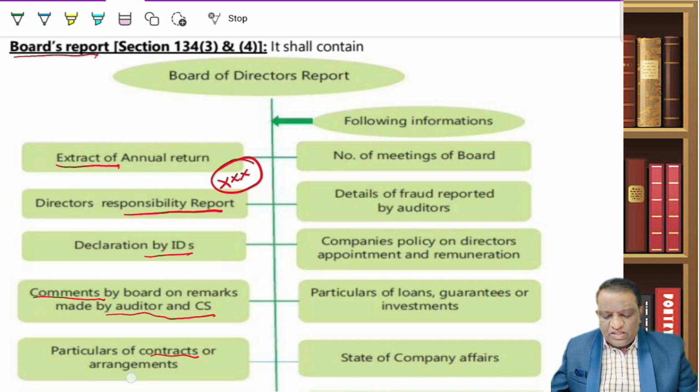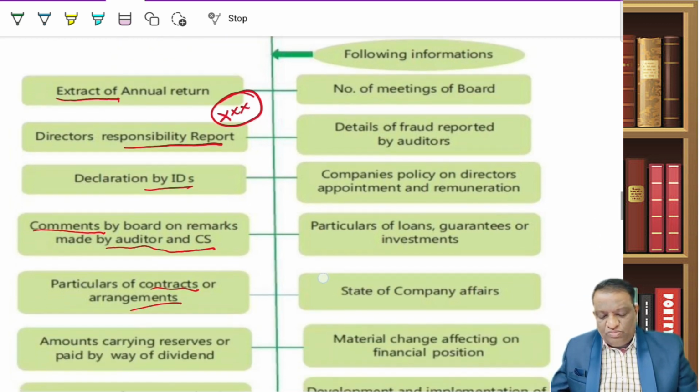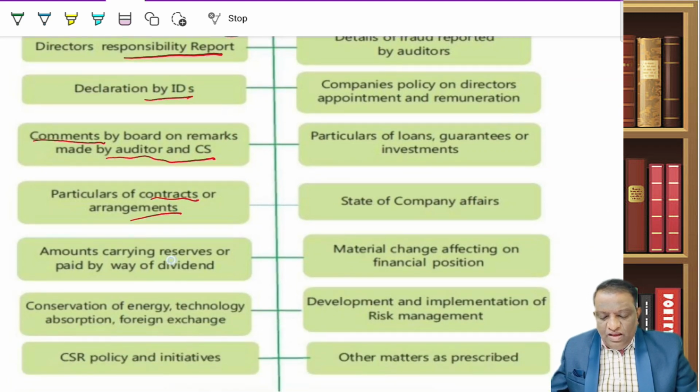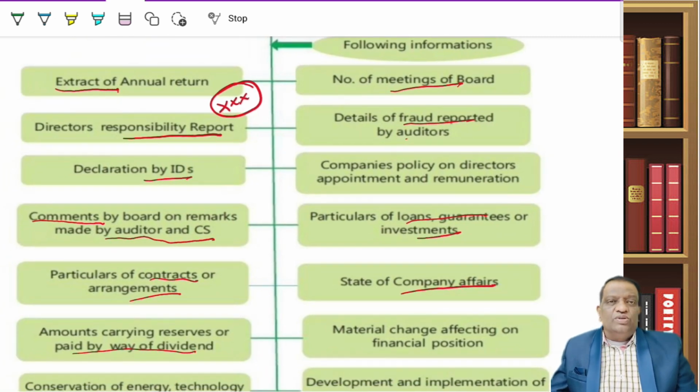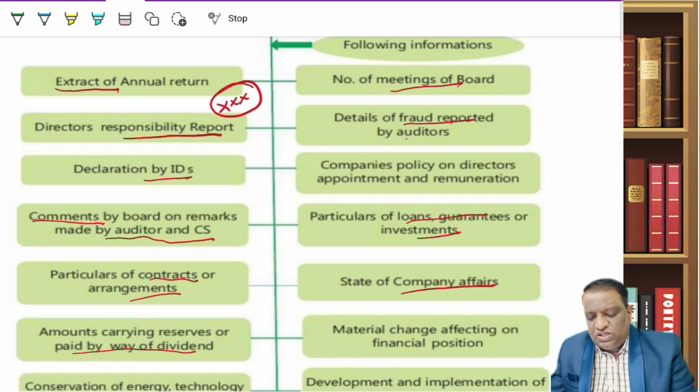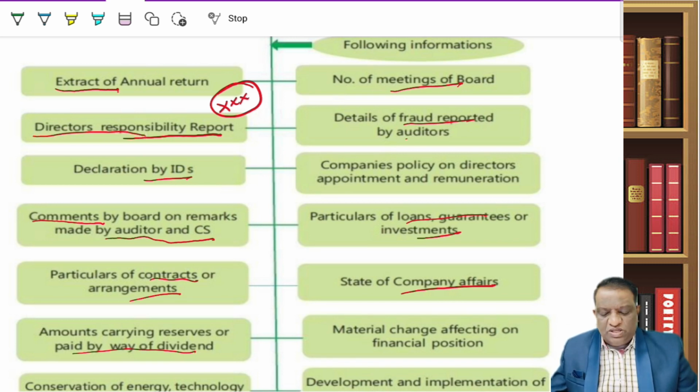And there are certain contracts and arrangements which are required to be disclosed in the board's report, any amount carried to reserves, dividends paid, conservation of energy, CSR policies, and a lot of other details. Any fraud reporting and the number of meetings held. They give a lot of information, including the state of affairs of the company and any loans or guarantees that have been taken. So the list goes on endlessly. And again, I repeat, from the examination perspective, you can read it, but this is not an expectation. The expectation is to know more about the director's responsibility statement.